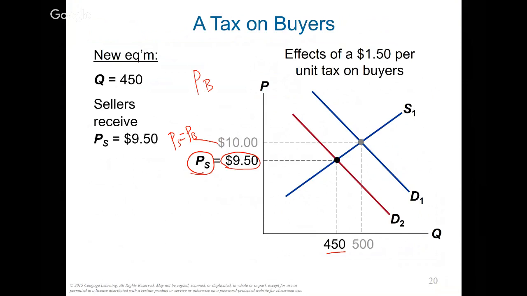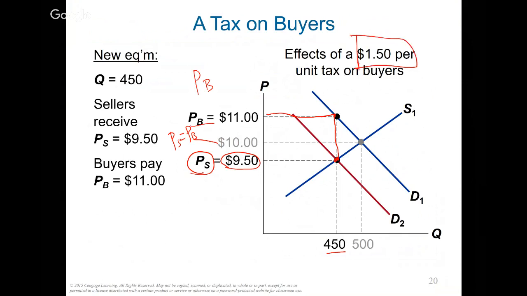At the same time, for buyers, to find out how much the buyer pays, you go from this intersection up to your old demand curve, and there you'll find out how much the buyer pays. So the buyer pays $11. So with this tax in place in the marketplace, buyers' new price goes to 11. Sellers' new price goes down to 9.50.